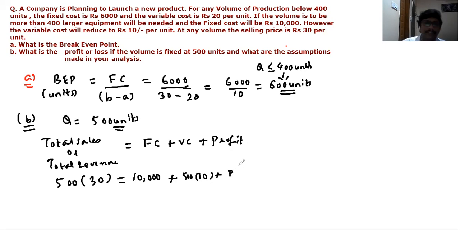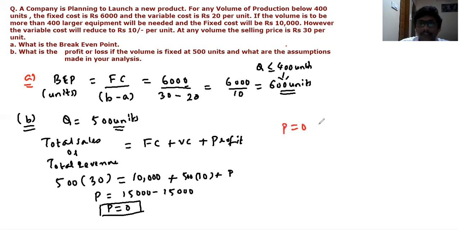If we get P as negative, it means we got loss. So from this, we get P is equal to 15,000 minus 10,000 plus 5,000, it is 15,000. So we get the profit P is equal to 0 rupees. It means the profit P is equal to 0 rupees means it is the break-even point. At break-even point, there exists no profit, no loss.